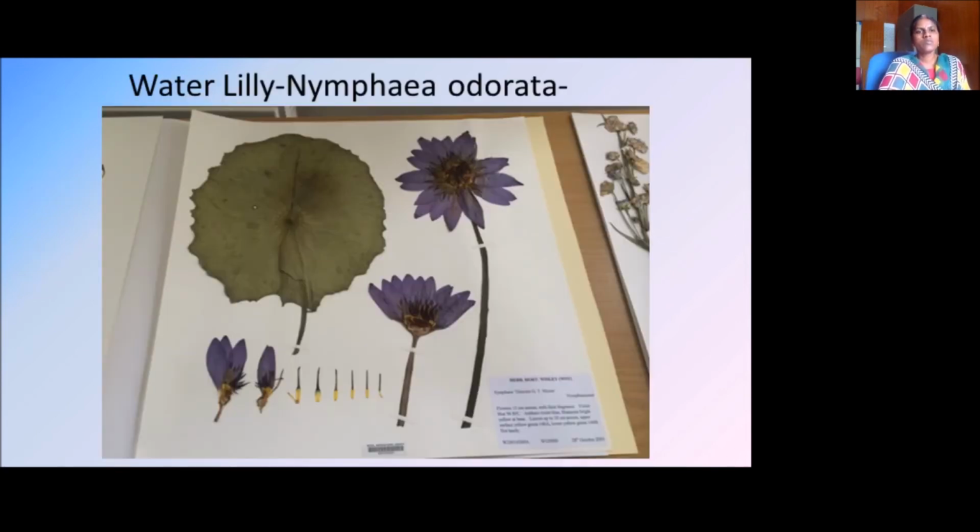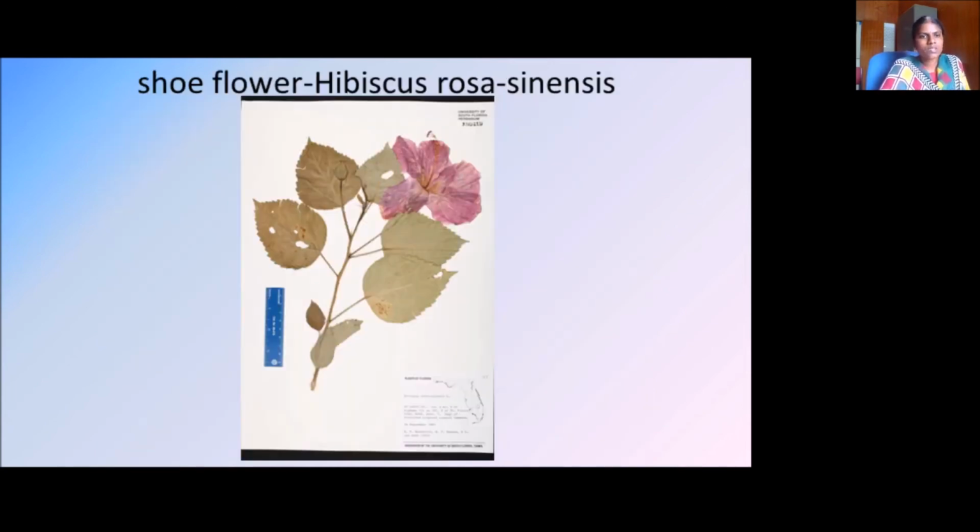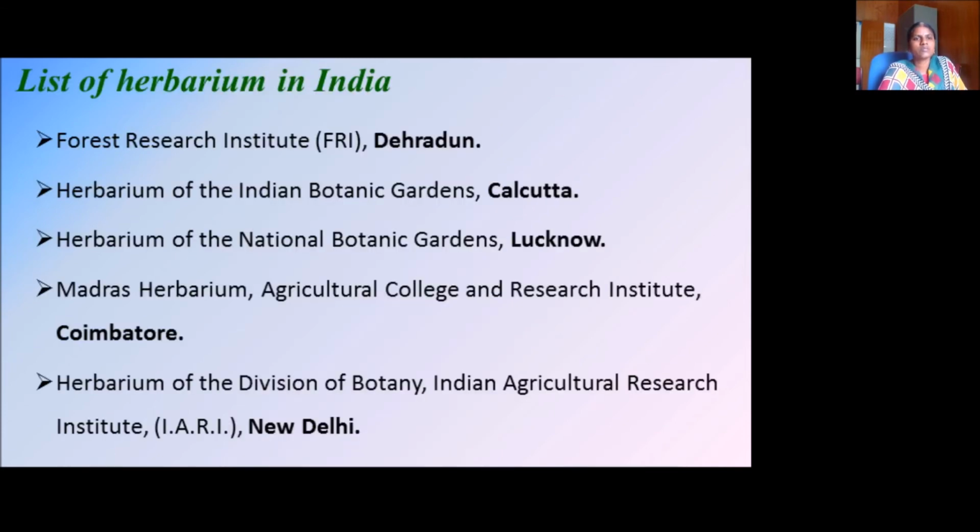This is a water lily. The scientific name is Nymphaea odorata. You can see the leaf, flowers, stems, and the internal parts. This is a shoe flower, otherwise called Hibiscus rosa-sinensis as its scientific name. This is also preserved as a herbarium.